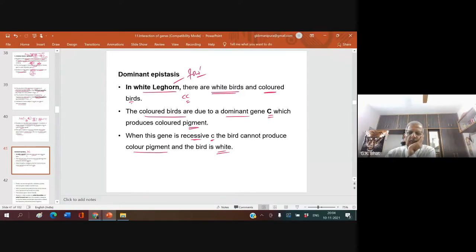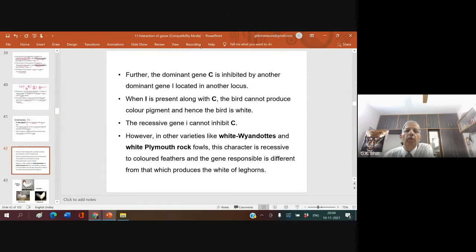Further, the dominant gene capital C is inhibited by another dominant gene capital I located in another locus. When capital I is present along with capital C, the bird cannot produce a color pigment. Hence the bird is white.